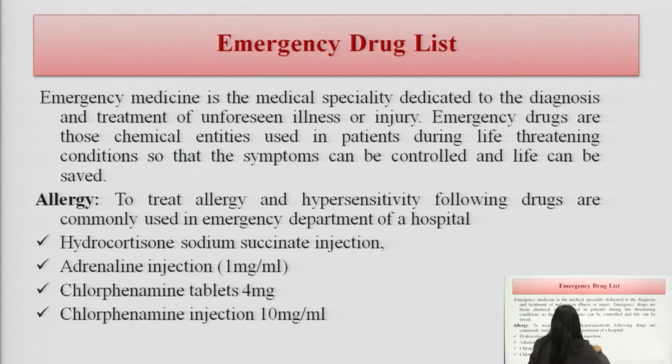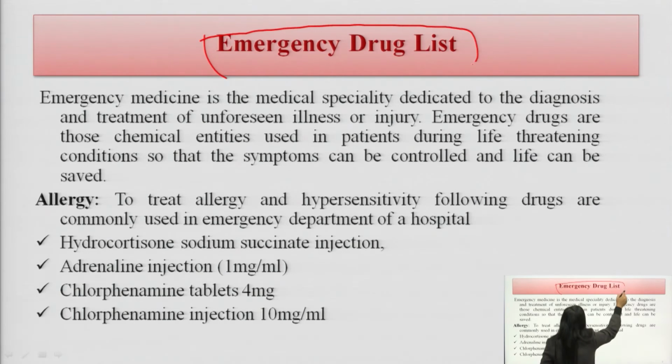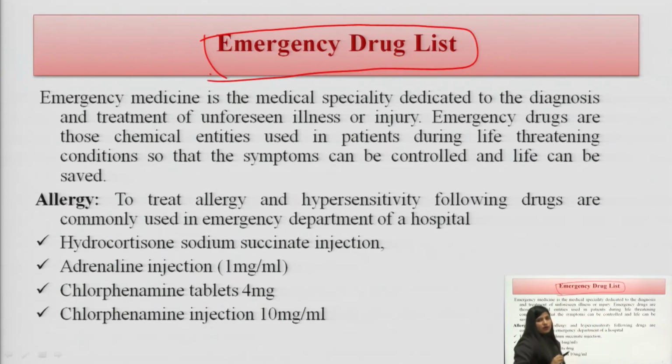Emergency drug list is one of the very important topics. There are some conditions for which emergency drugs are required, and these are the emergency drugs, so of course they are for emergency conditions. What could be the emergency condition?